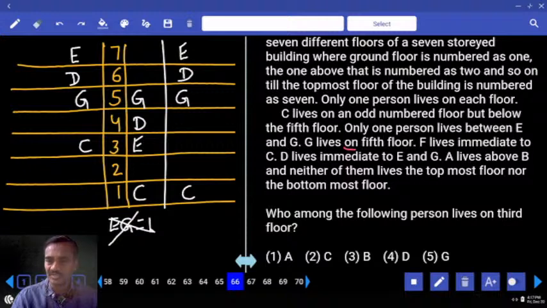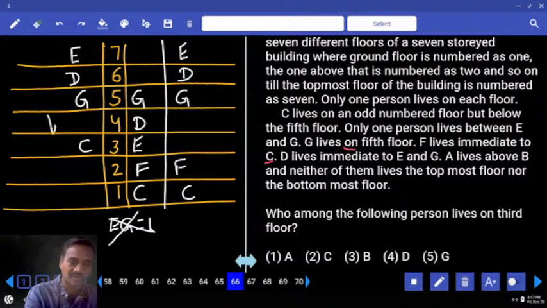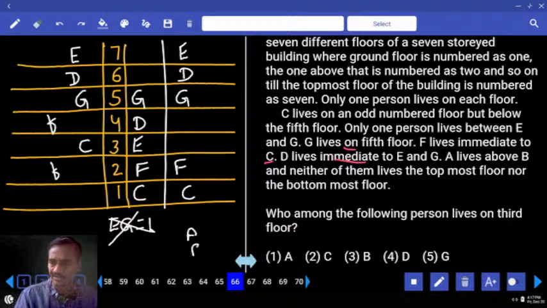And F lives immediate to C. F and C are adjacent to each other. Now in these 2 cases F is here, but as here F can be either on the 2nd floor or on the 4th floor. And next one, D lives immediate to E and G, and A lives above B. A lives above B. Neither of them lives at the top or the bottom.